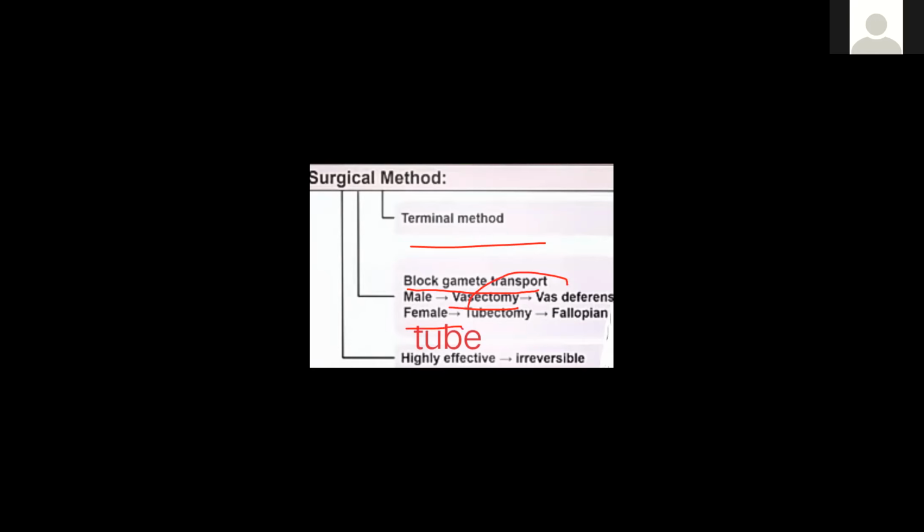And in female, tubectomy occurs, which is related to the fallopian tube. In male, the vas deferens is cut, and that is known as vasectomy. In the female, it is called tubectomy, in which the fallopian tube is cut. Tube means fallopian tube and vasa means vas deferens.